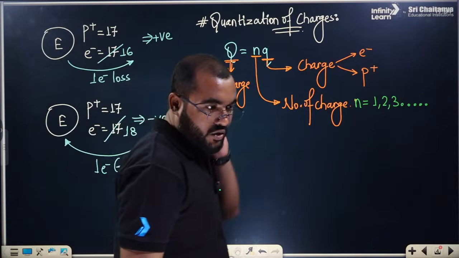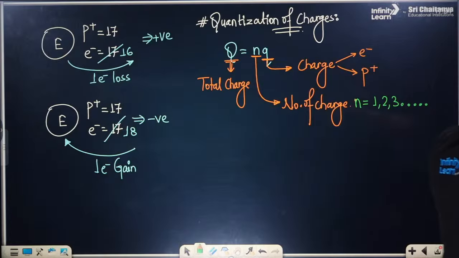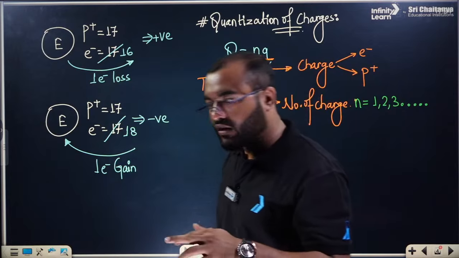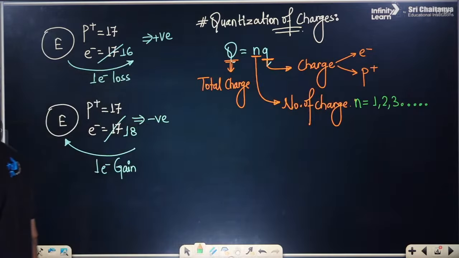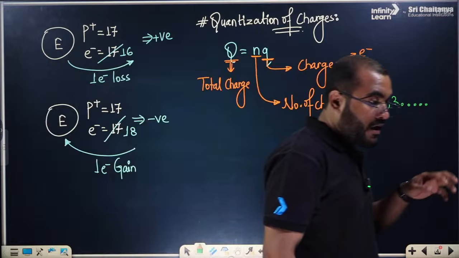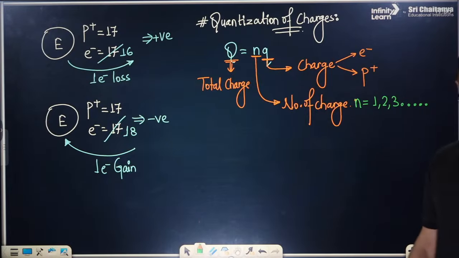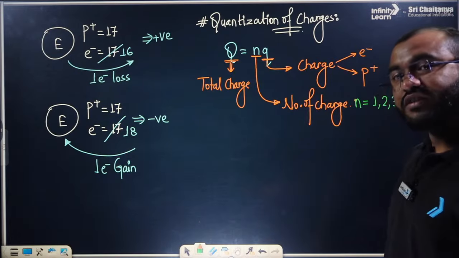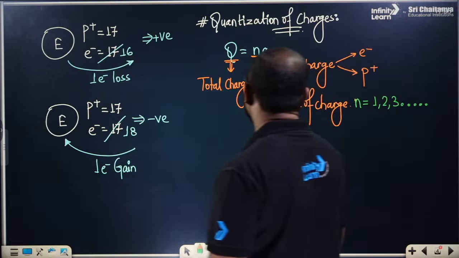Now everyone try to understand, if we are talking about the total number of charges, that is Q equals to nq. Where charges are negative and positive, there is electron and proton. We all know that the proton is completely fixed in the nucleus, it cannot move. Only one charge is allowed to move, and that charge is called the electron. The charge which is allowed to transfer is the electron.